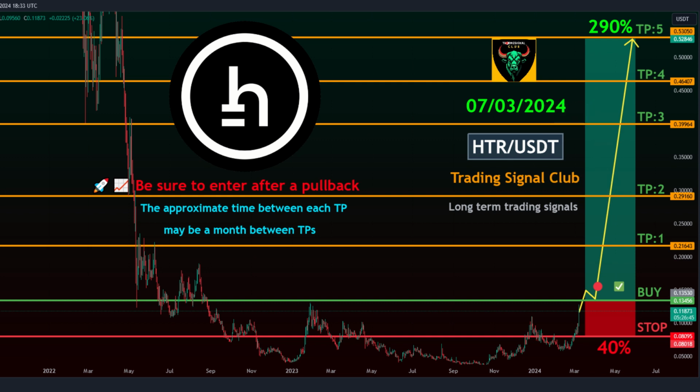TP3, 0.39964. TP4, 0.46407. TP5, 0.53050. Stop level, 0.08095. Important. Remember to move your stop loss to your entry point or previous TP after reaching any TP.